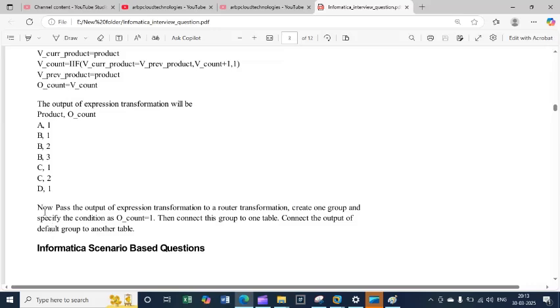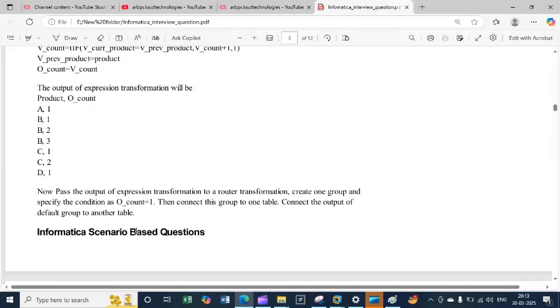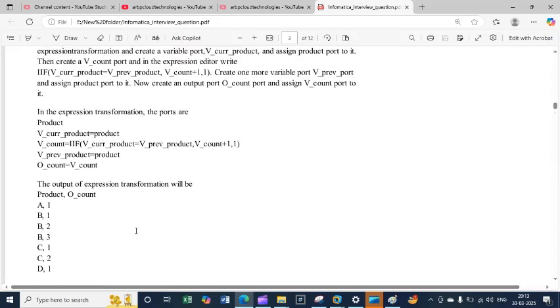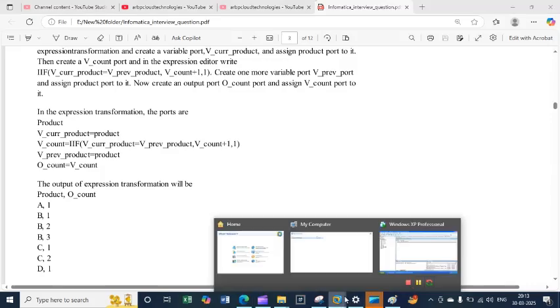That information will contain that. So now pass the output of the expression transformation to a router transformation and create one group. Specify the condition o_count equal to 1. If your count is 1, then connect the group to one table, and the default group to another table. The default will be whatever information is duplicate in this scenario.